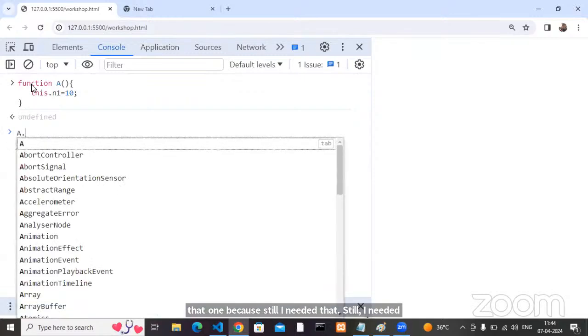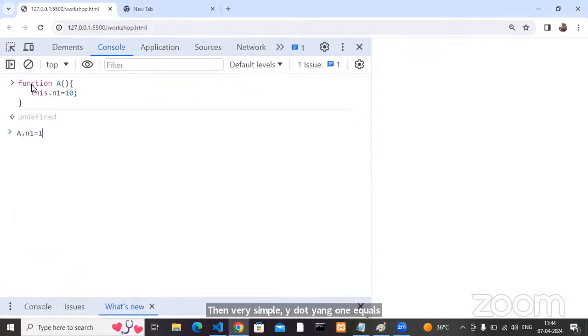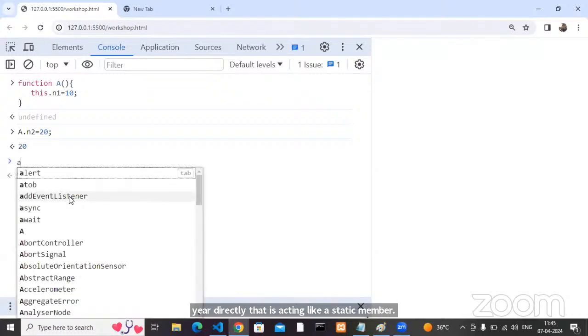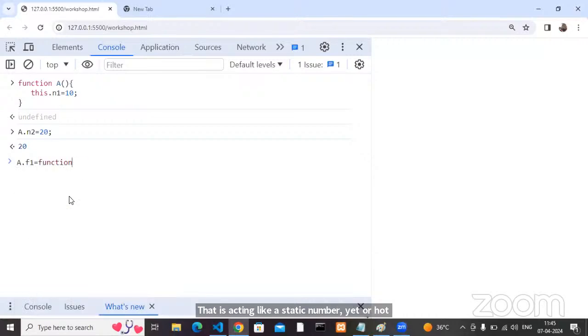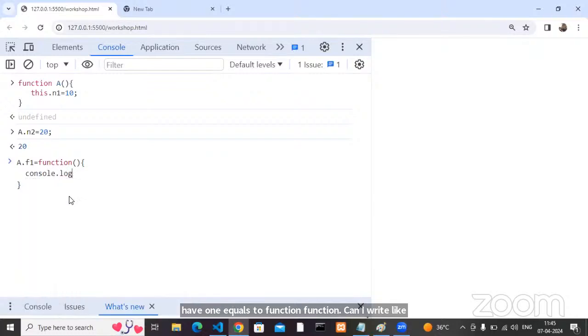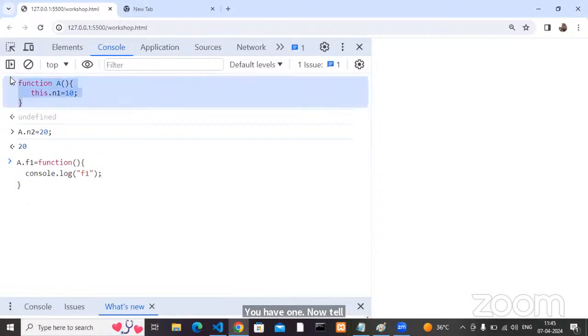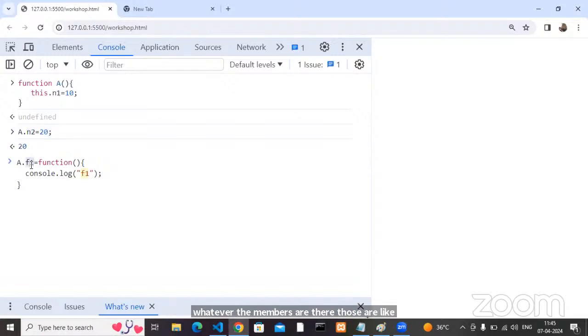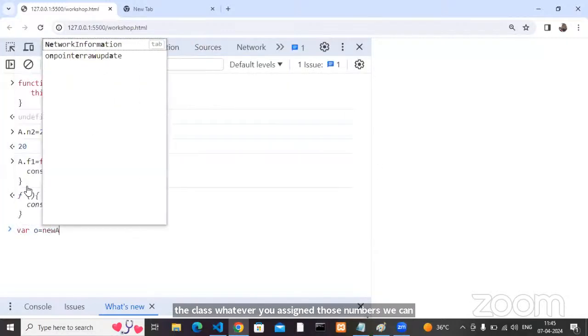Then very simple. A dot n1 equals 10, n2 equals 20. If you assign a property directly to A, that acts like a static member. A dot f1 equals function. Can I write console dot log of f1? Inside the class, whatever members are assigned using this are instance members. Now, can I create an object for this particular class A?